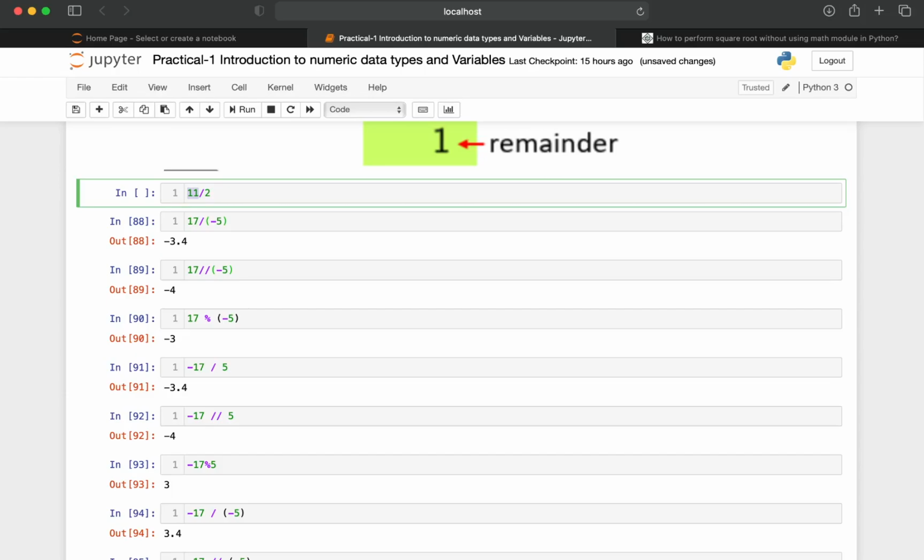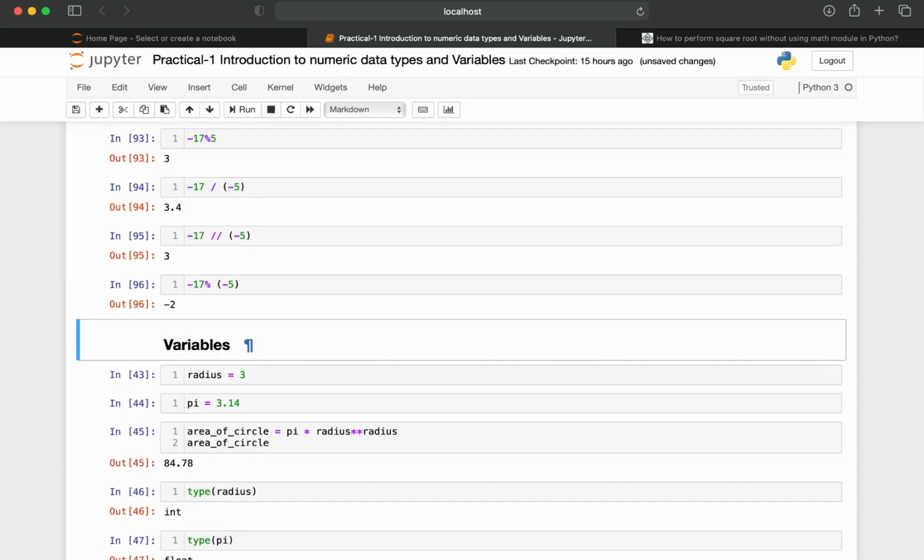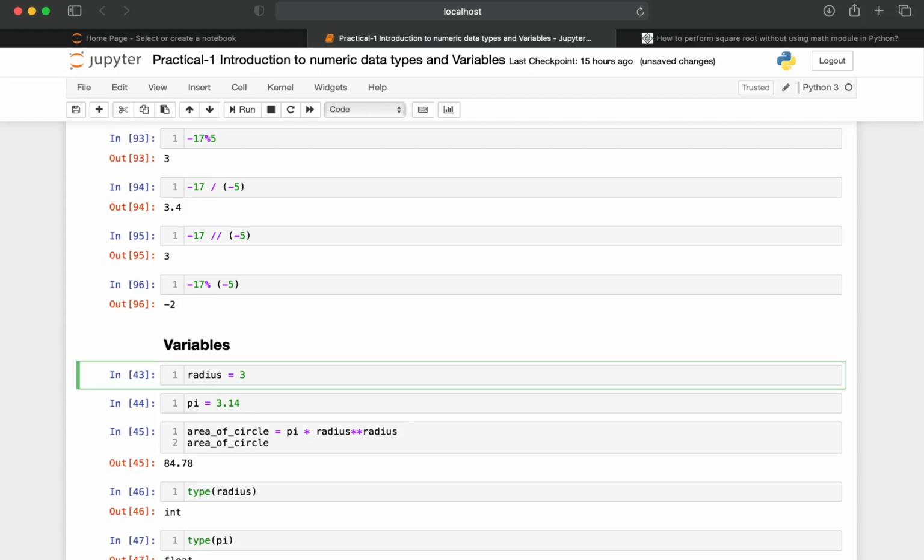Now variables. What are variables? In my previous video regarding tokens, I talked about variables. Variables are nothing but reserved memory locations. Why are they called reserved memory locations? Because whenever we create a variable, some memory is reserved for that particular variable. Let us consider we have created a variable radius wherein we have stored a value of 3. Here radius is a variable and 3 is nothing but a literal. A literal is nothing but the data given to a variable.